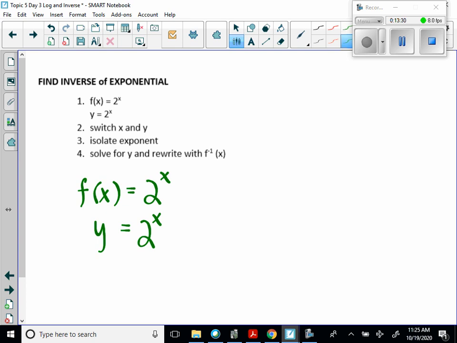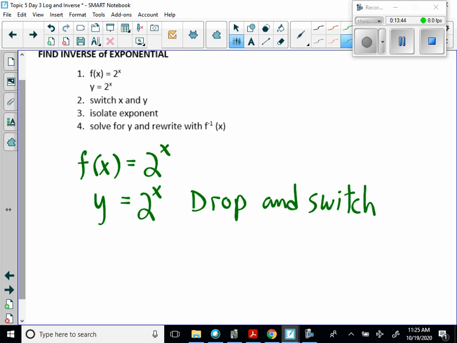Now, I want to find the inverse of an exponential. That's a log, right? So I'm going to need to do drop and switch. And when we drop, the log goes to the basement. So log base 2. Oh, I didn't switch x and y. I'm sorry. So we need to switch x and y.